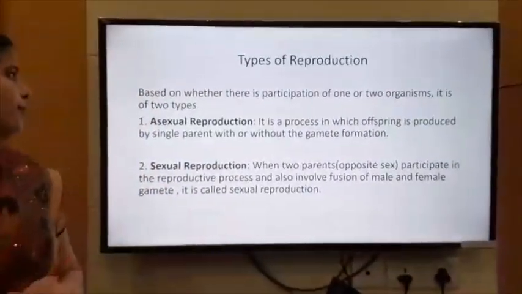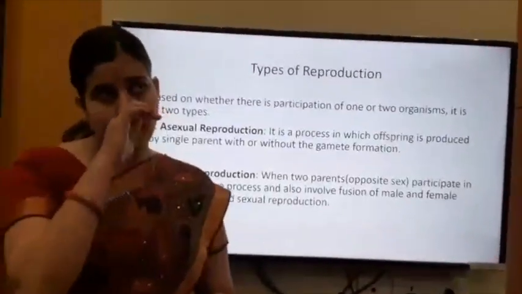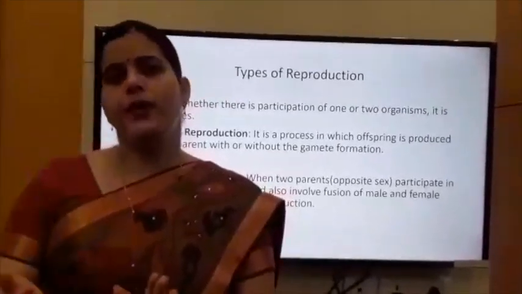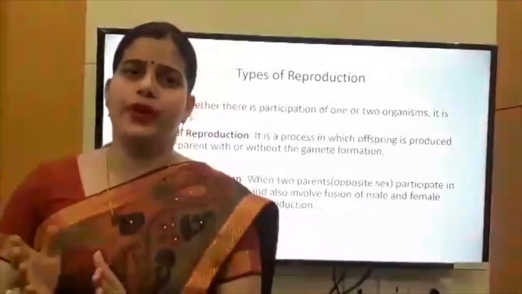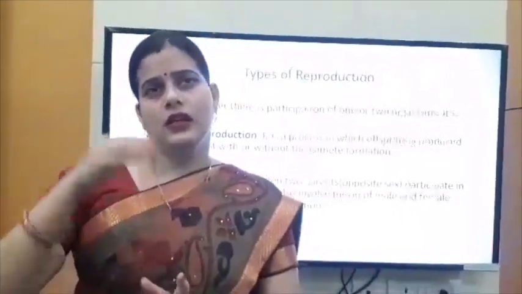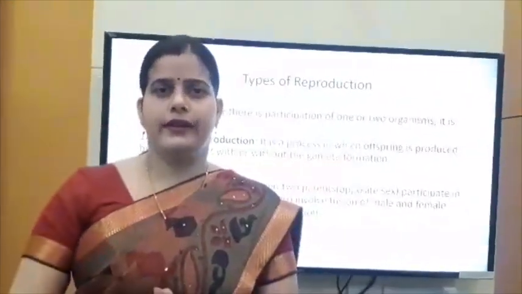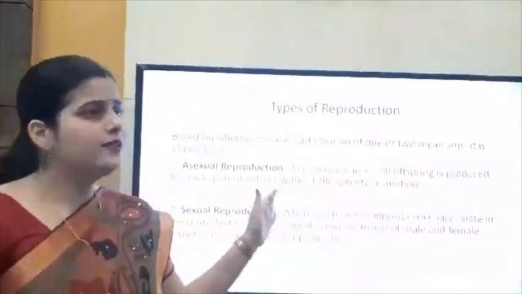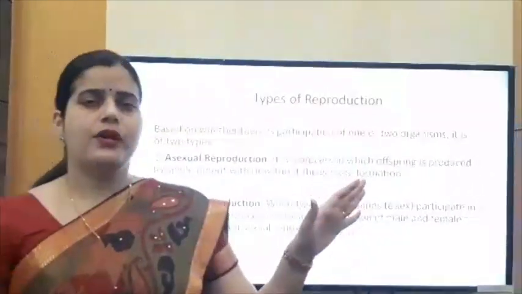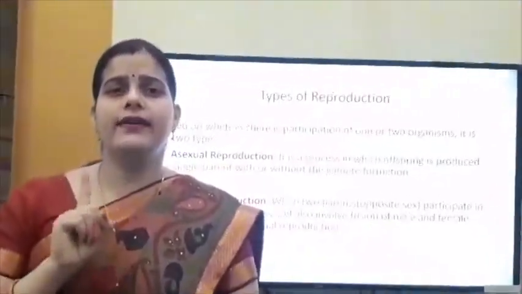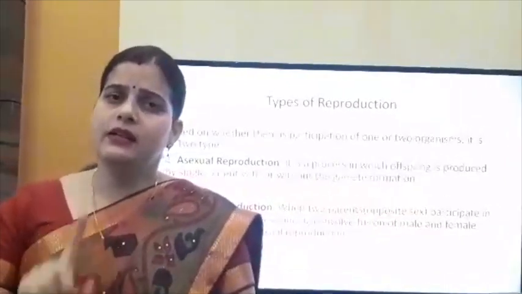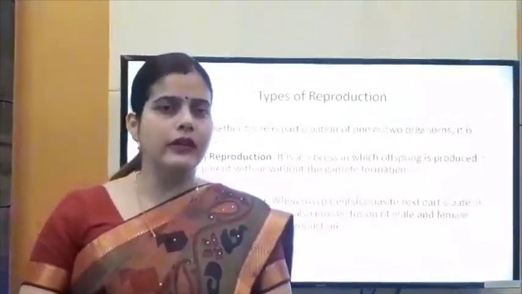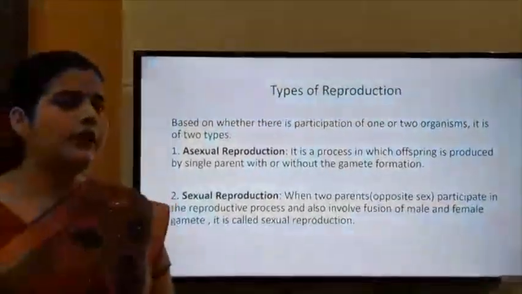Next, types of reproduction. Based on whether one parent or two parents are involved in the process of reproduction, reproduction is classified into two major categories, that is asexual reproduction and sexual reproduction. Asexual reproduction is a type of reproduction in which only a single parent is involved. Means a single parent produces an offspring with or without gamete formation. Clear?